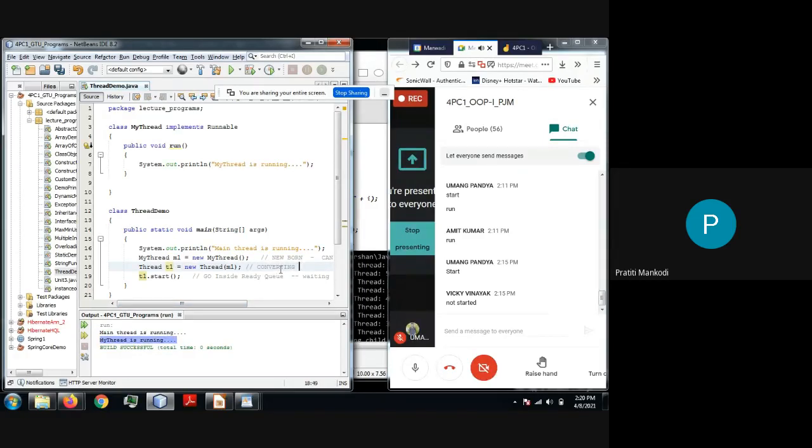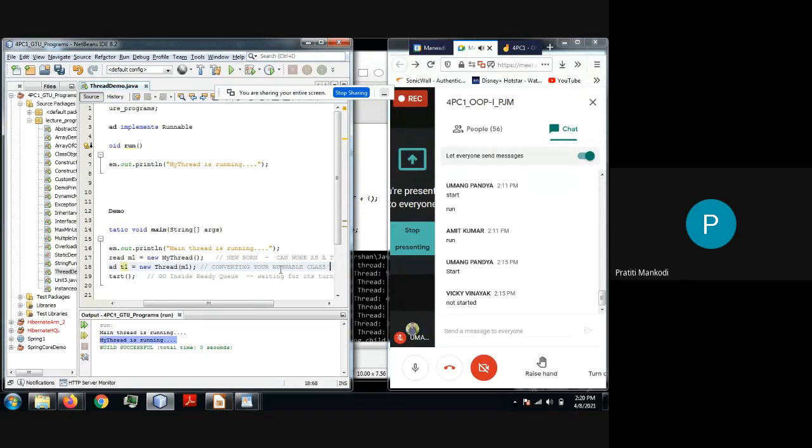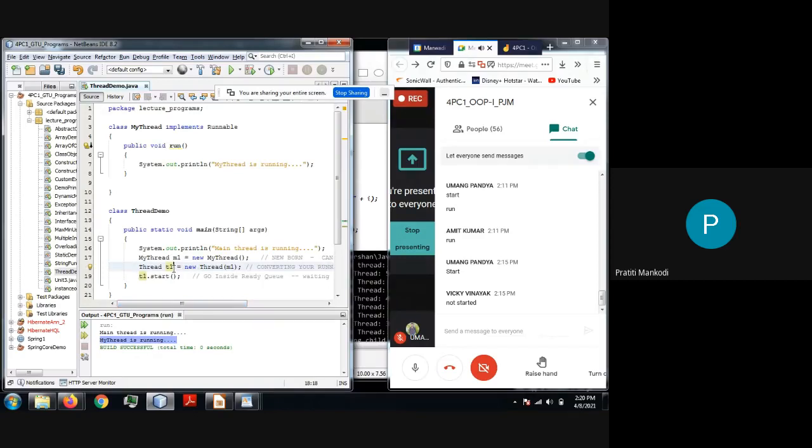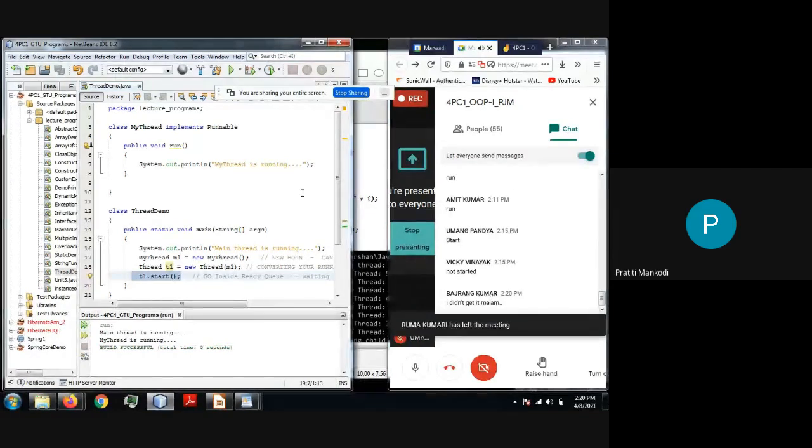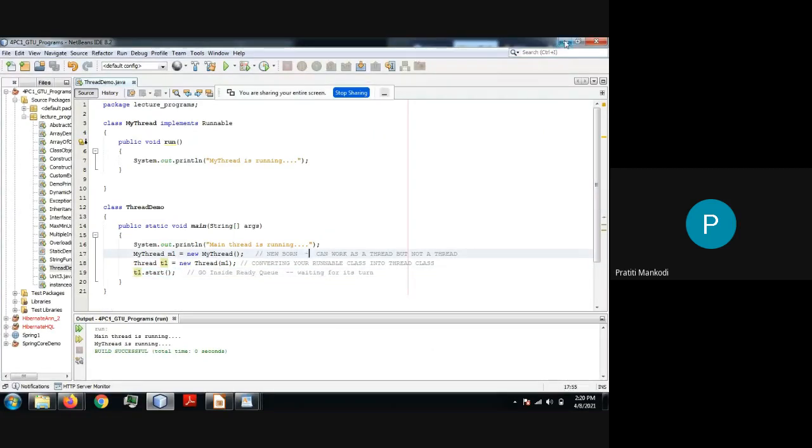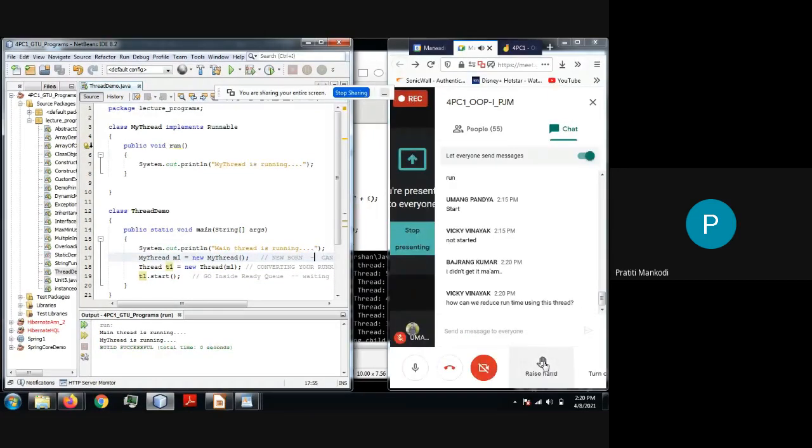Here in this case, converting your runnable class into thread class. As soon as you convert it to thread class, that's perfectly fine, and just start it. Let's run it and observe the output. Again, the output will remain the same because we have not changed anything. The only thing we have changed is how to create a thread. Got it, everyone? You got the thread way of creating thread, guys?